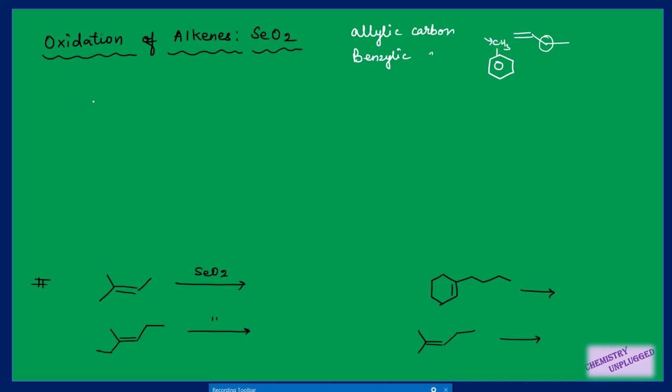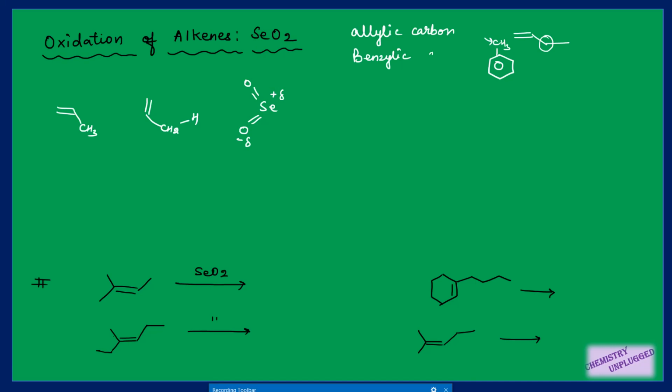So suppose I have this type of compound, right? So I can also write it down like this, okay? Then the selenium dioxide has a structure like this, in which the selenium has a partial positive charge, because the electronegativity of oxygen is greater than selenium. So the shared lone pair of electrons is shifted towards oxygen and selenium has a partial positive charge. It means this selenium is electron deficient.